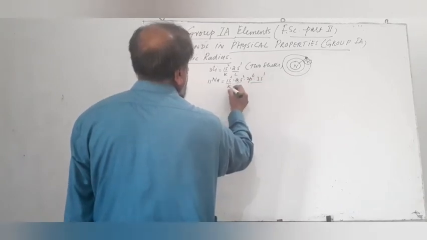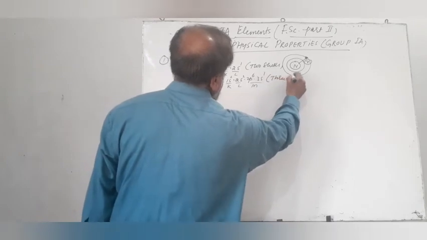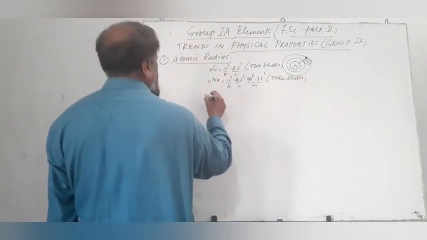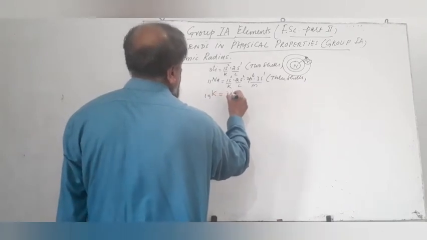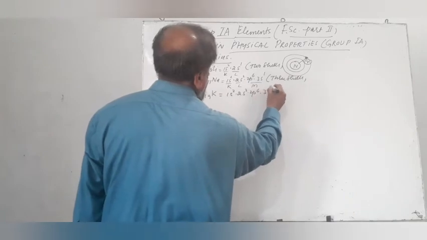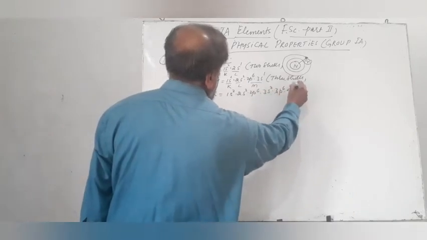It has three shells K, L and M. And as we move towards potassium, atomic number 19, it has the configuration 1s2 2s2 2p6 3s2 3p6 and 4s1.